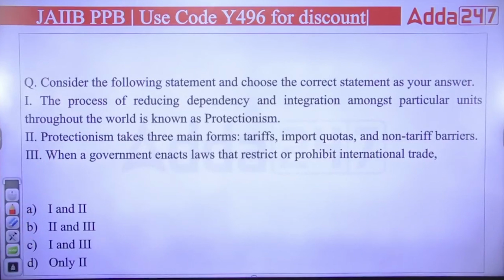Next question. Consider the following statement and choose the correct option. And it is about protectionism. First is saying the process of reducing dependency and integration amongst the particular units throughout the world is known as protectionism. Second, protectionism takes three main forms: tariff, import quota, non-tariff barrier. Third, when a government enacts a law that restricts or prohibits international trade. Which of the following is correct? A, B, C or D?